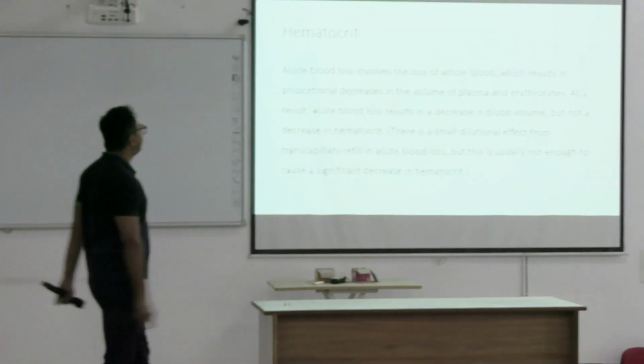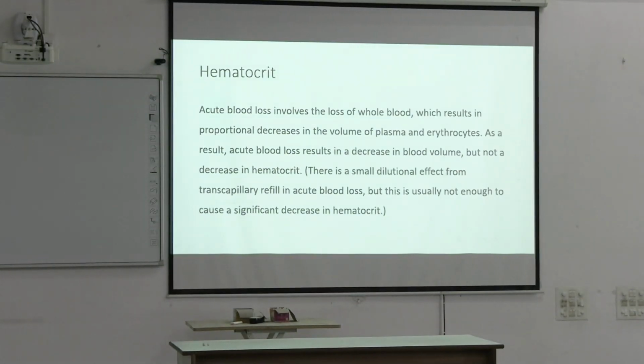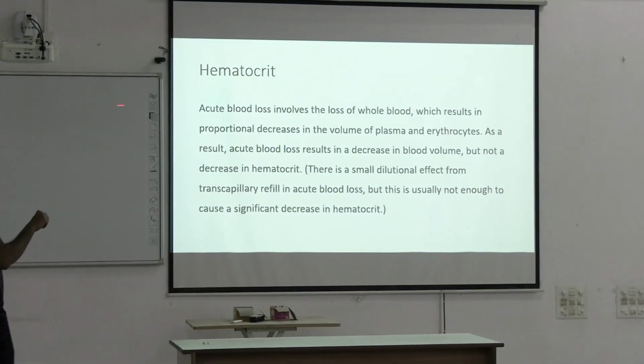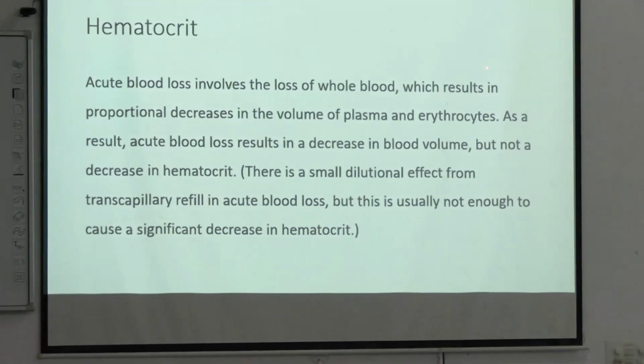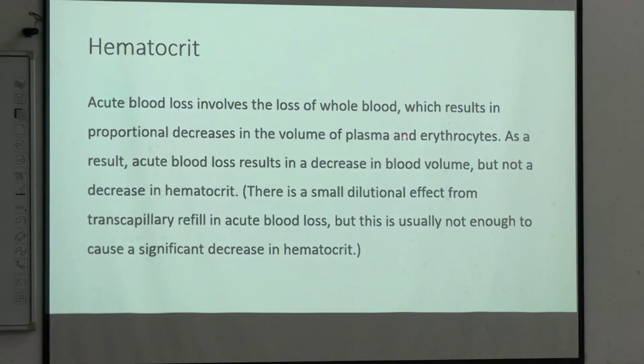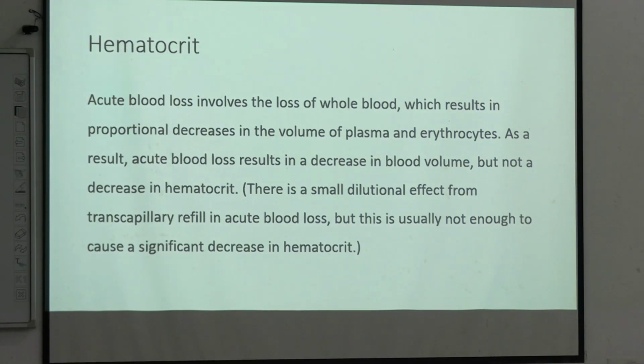Now, hematocrit. Everyone knows what hematocrit is, right? Acute blood loss involves loss of whole blood. You are losing whole blood, which results in a proportional decrease in the volume of plasma and erythrocytes.